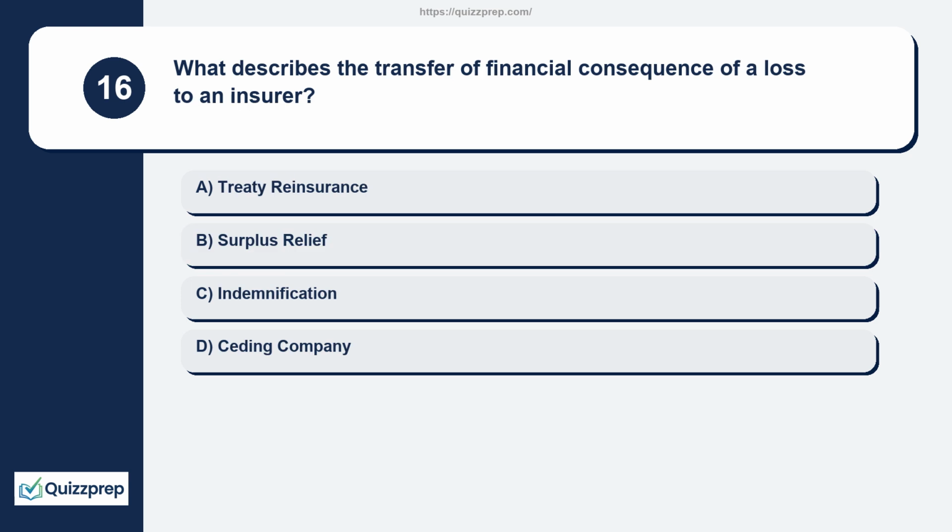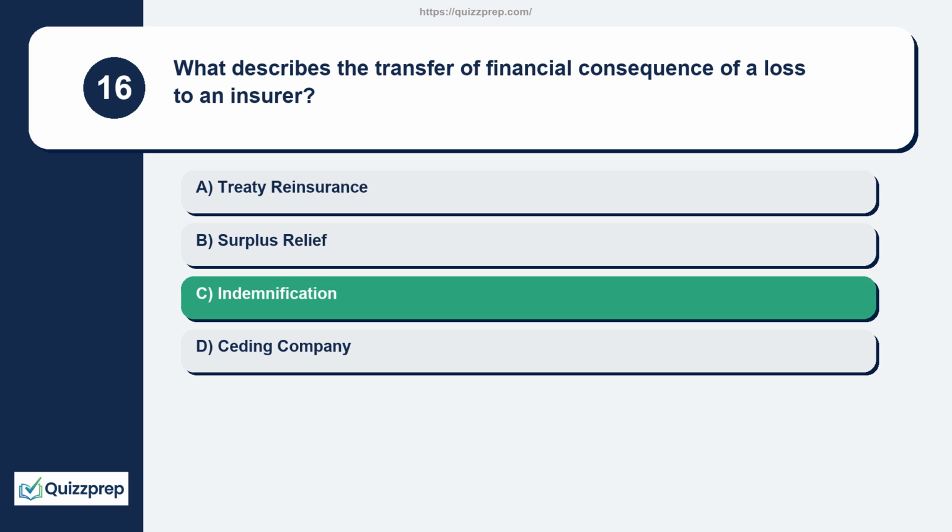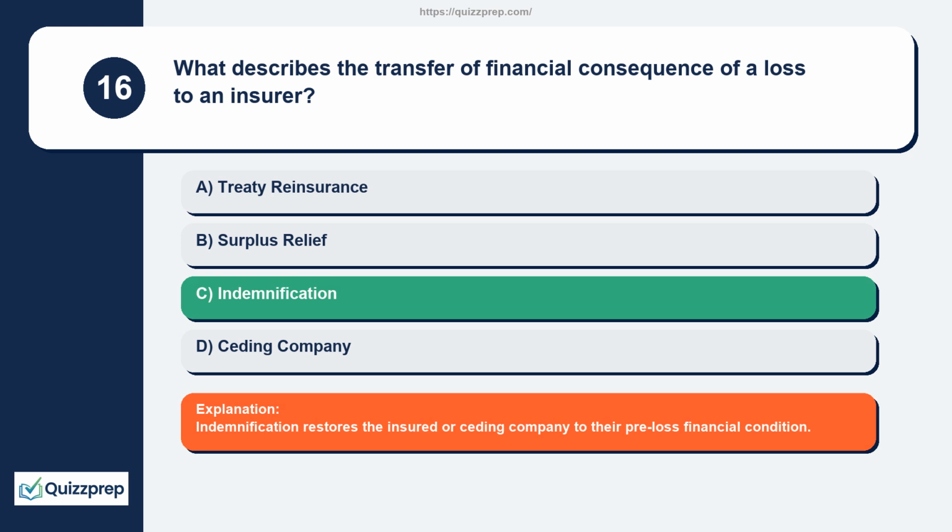Question 16. What describes the transfer of financial consequence of a loss to an insurer? Treaty reinsurance, surplus relief, indemnification, ceding company. Indemnification restores the insured or ceding company to their pre-loss financial condition.